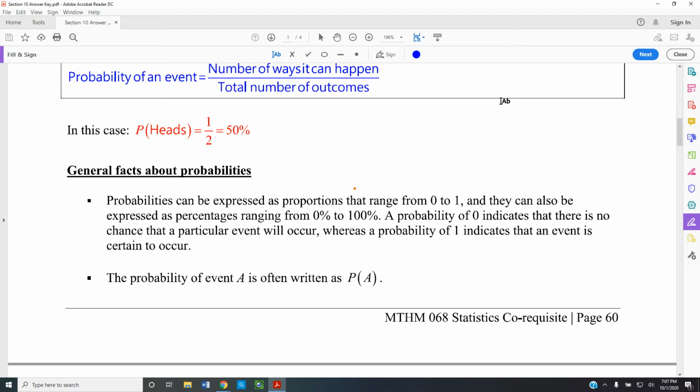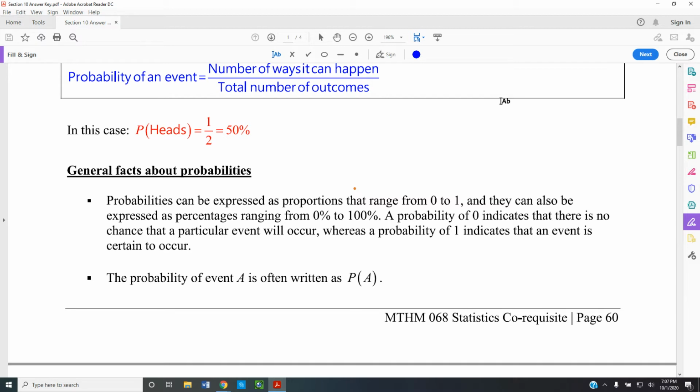A probability of 1 indicates that an event is certain to occur. It is certain that after I'm done teaching chapter 10, I'm going to have to do chapter 11. Otherwise, they're going to get somebody else to do it for me. So it's certain to happen.